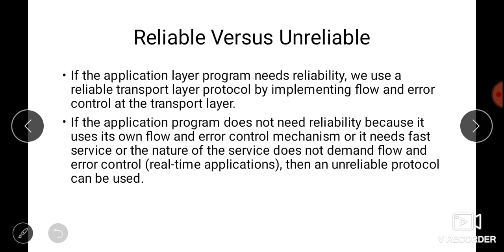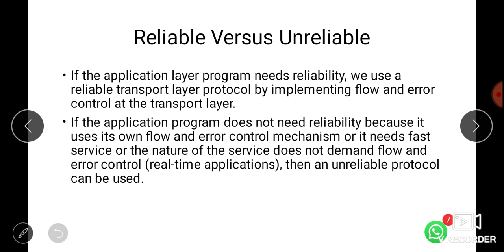Next we have reliable versus unreliable. The transport layer provides both services. If any application layer program needs reliability, then we use a reliable transport layer protocol by implementing flow and error control at the transport layer. This is a slower and more complex service. If the application program does not need reliability because it uses its own flow and error control mechanism, or it needs fast service, or the nature of the service does not demand flow and error control, like real time applications, then an unreliable protocol can also be used.